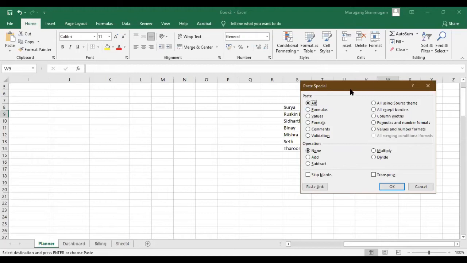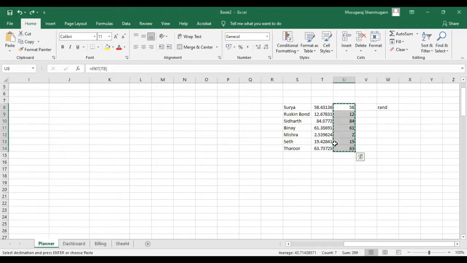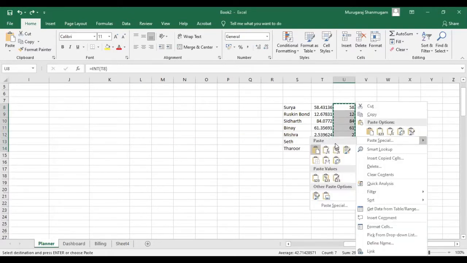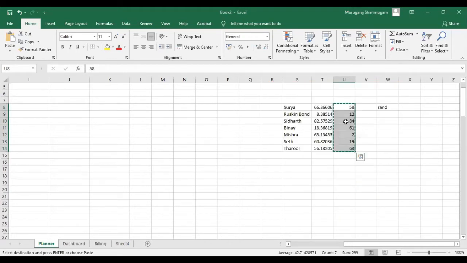Right now what I'm interested in is not anything else but the absolute values. Therefore what I do is, right now it is a random number and I have used the formula INT here. If I copy and paste it on the same cell again, I paste only the values, the absolute values I have created. So even though the random numbers change, this number is not going to change.